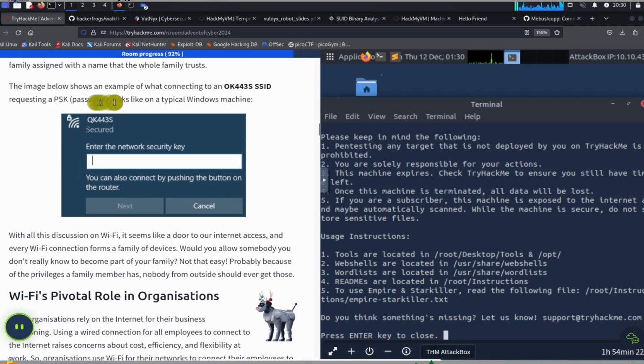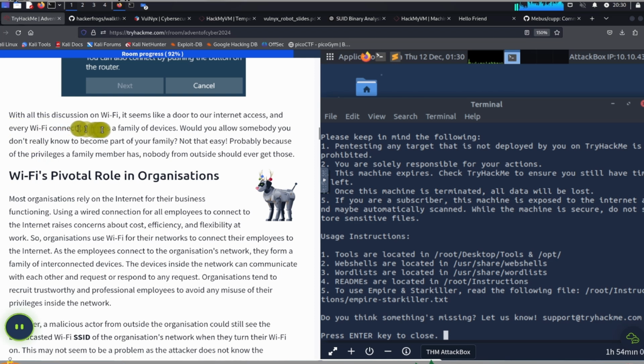The image below shows an example of what connecting to an SSID requiring a PSK password looks like on a typical Windows machine. So this is the name of the network over here. You need to enter the password over here, and then you can connect.